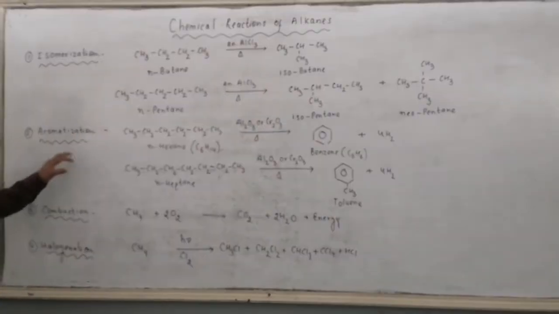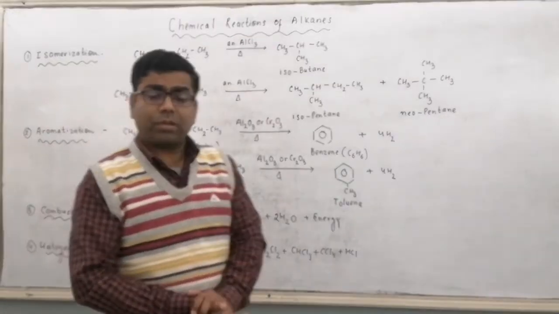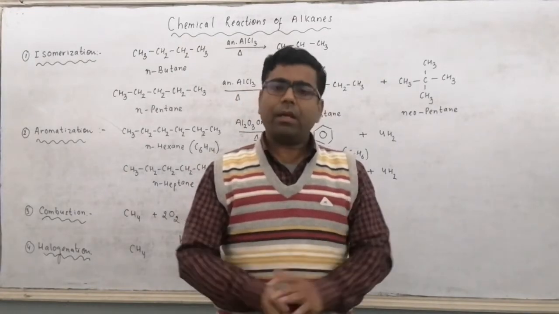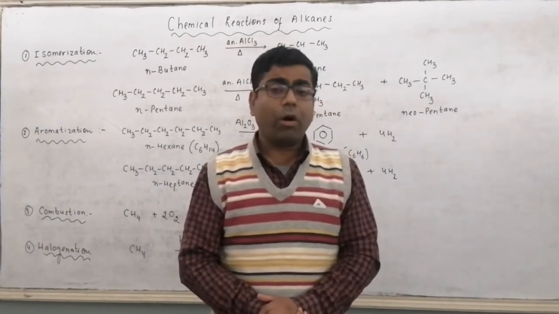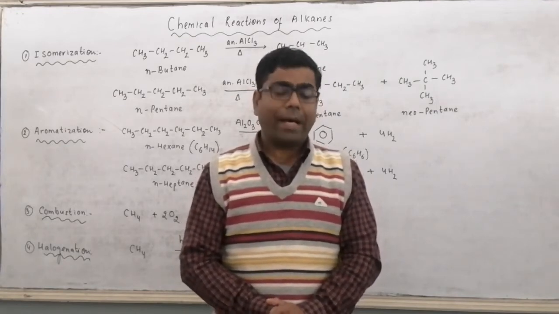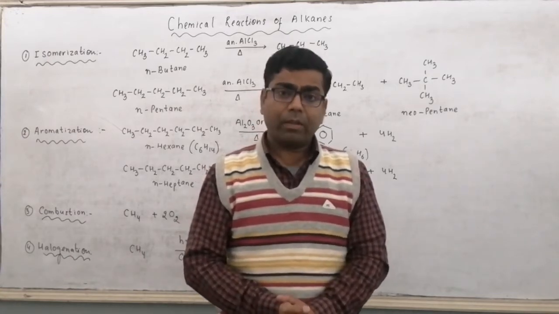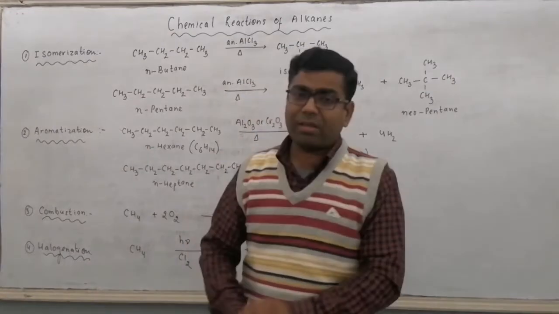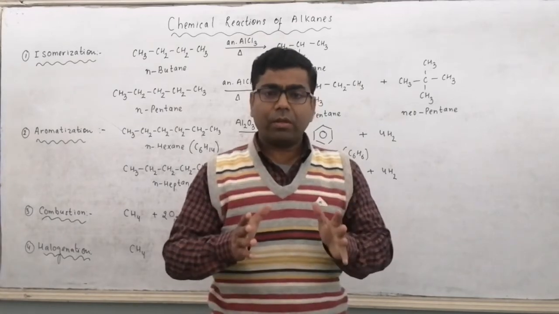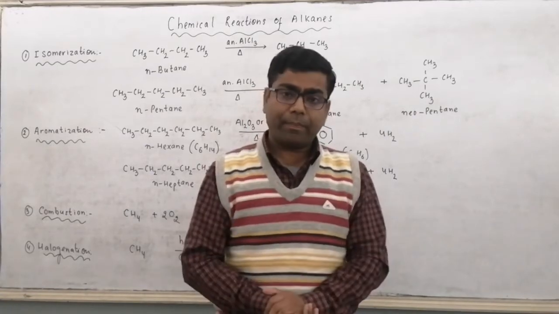Then we have the next reaction, aromatization. What happens? We will obtain aromatic compounds. You know it very well what aromatic compounds are: benzene and its derivatives. If the organic compound contains a benzene ring, then the compounds are called aromatic compounds. We know it very well that benzene contains 6 carbon atoms. So here in the second reaction, that is aromatization, we will need an alkane containing 6 carbon atoms or more than 6 carbon atoms.